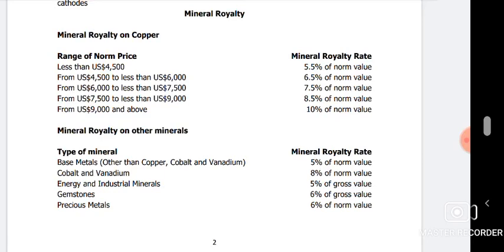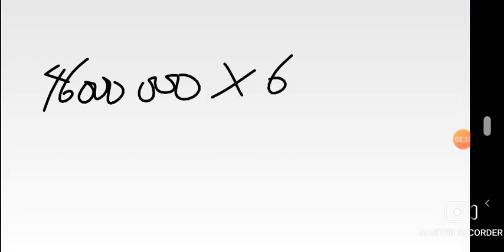So we have 4.5 there. Okay. Then we also have 4.5 to less than 6,000. That could be our category actually, 4.5 to less than 6,000, because that one's 5,800. So therefore, we are going to use the rate in this category to find the mean royalty tax. And it's going to give us what here? Let's go and calculate it. So here it's going to be like 46,000 million, sorry, by 6.5.